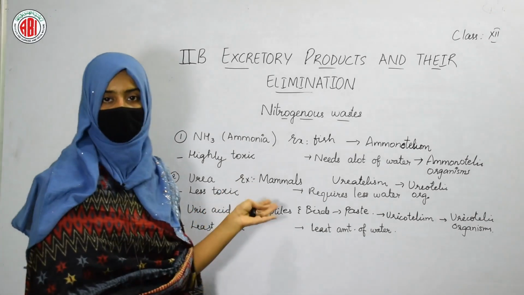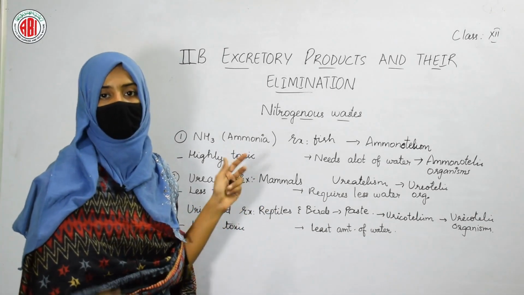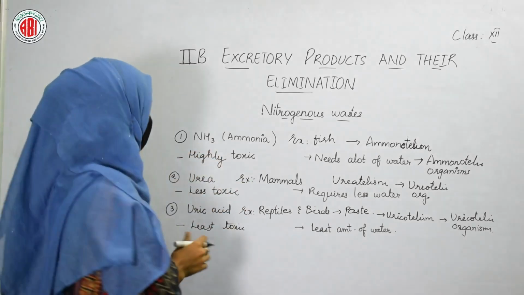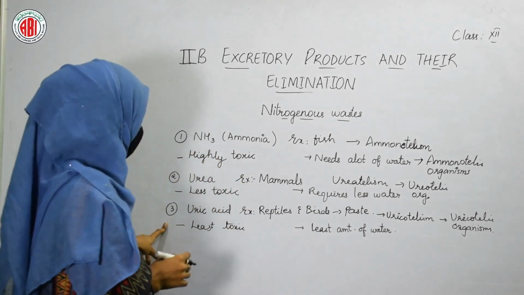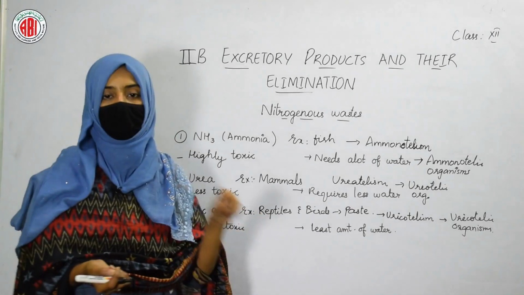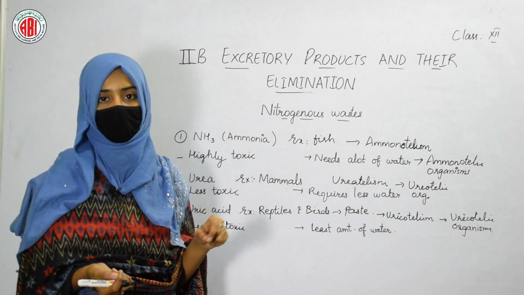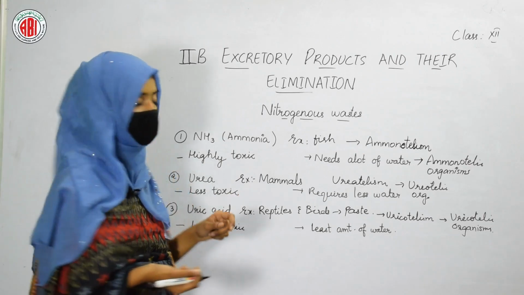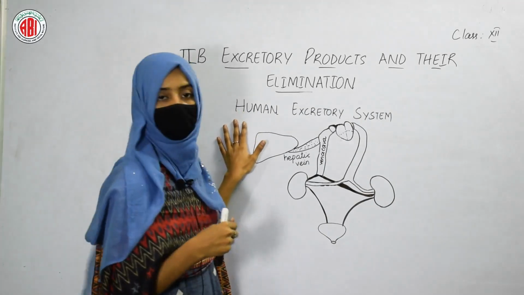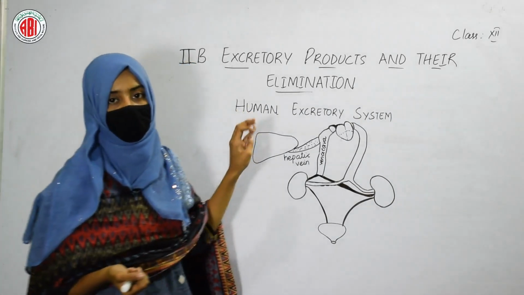Urea requires a lesser amount of water for its elimination, and urea is a nitrogenous waste that is found in the human body, and this needs to be eliminated. Uric acid is a form of nitrogenous waste that requires very little water for its elimination, and this type of nitrogenous waste can be seen in the body of reptiles and birds. Let us study the human excretory system.